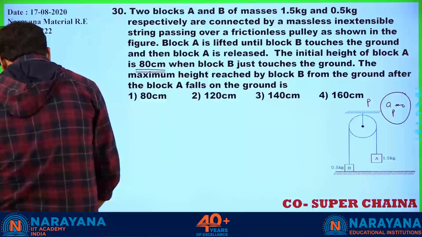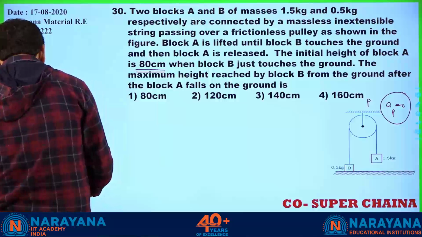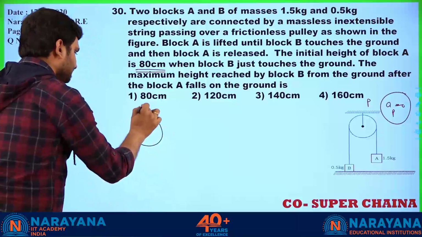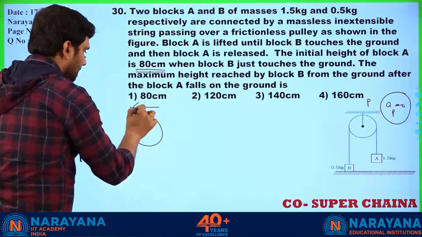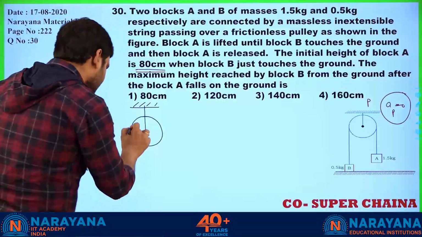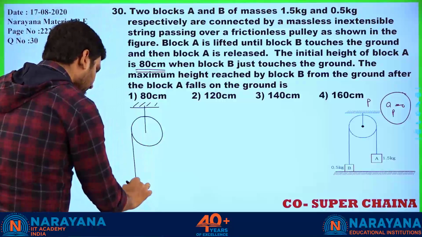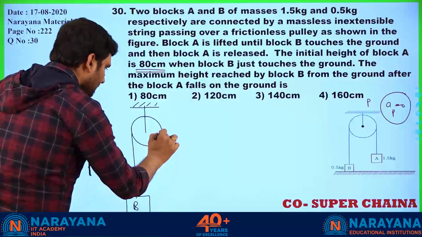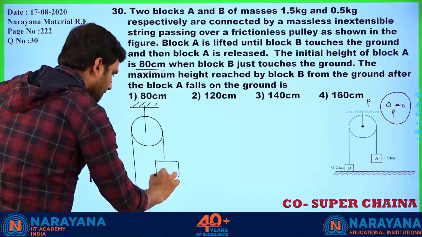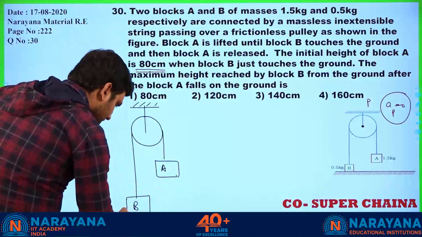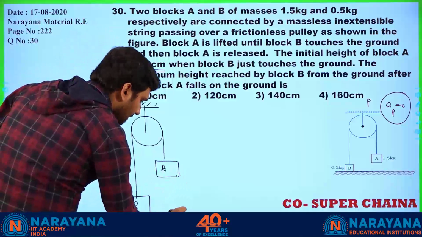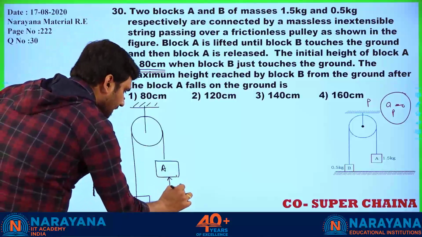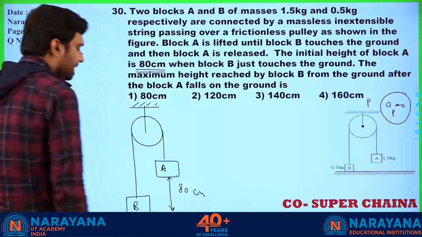So I will redraw the diagram once. There I cannot explain, so I am just redrawing the diagram. Here is block B, let us say, and here I am taking block A. This is ground, and this separation is initially provided to be 80 centimeter.